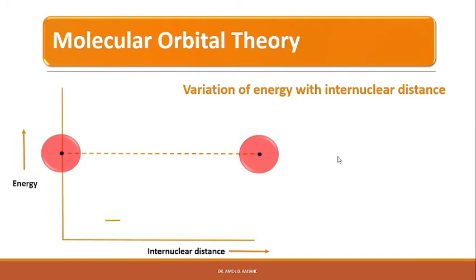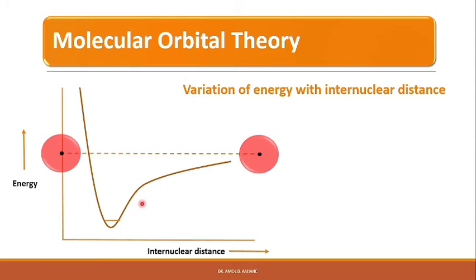Before turning to the shape of the other molecular orbitals, it is instructive to consider how the energies of the 1s sigma g and 1s sigma u star orbitals vary with the distance between the two nuclei. The 1s sigma g, the bonding orbital, shows the typical Morse kind of curve for a diatomic molecule.